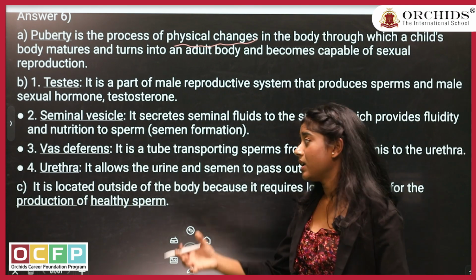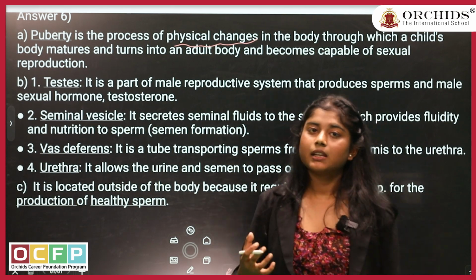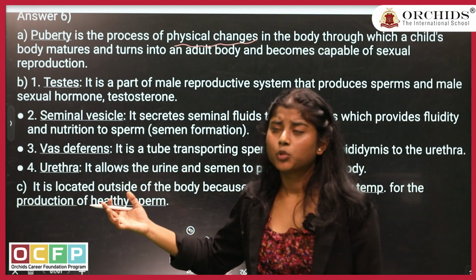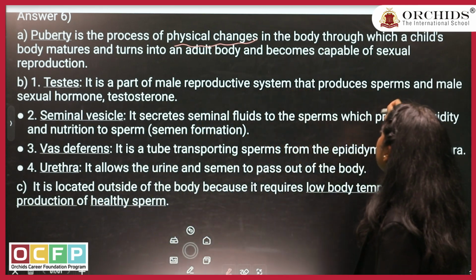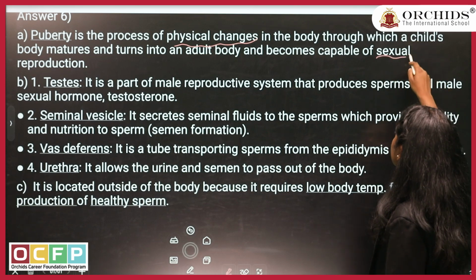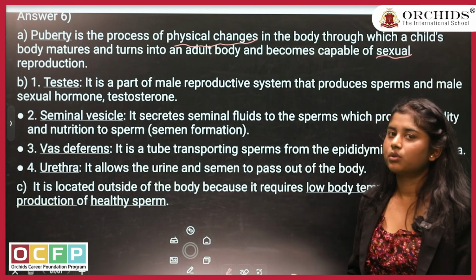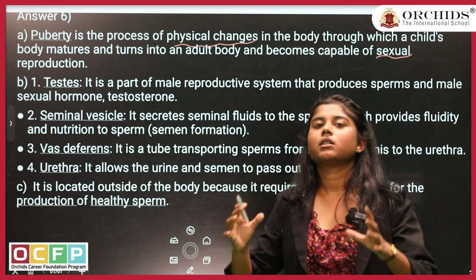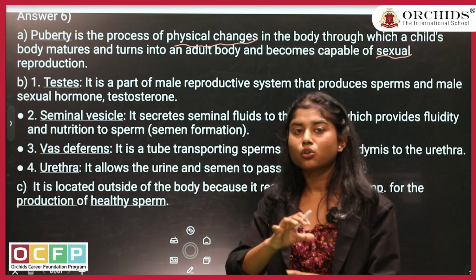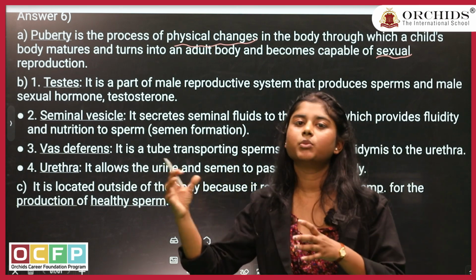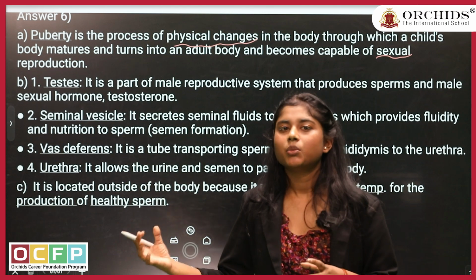Now if you want to say what is the need of puberty, then the need of puberty is that the organism needs to reproduce. This is the main motto of reproduction, where organisms have to give birth. The offspring will be produced.